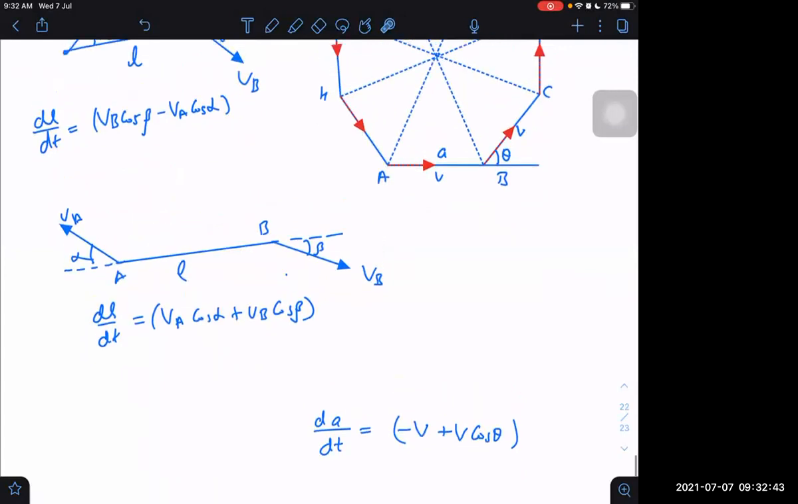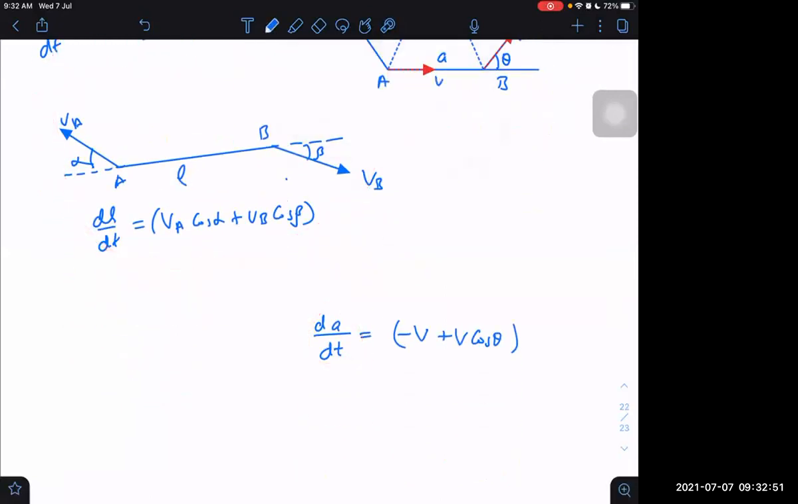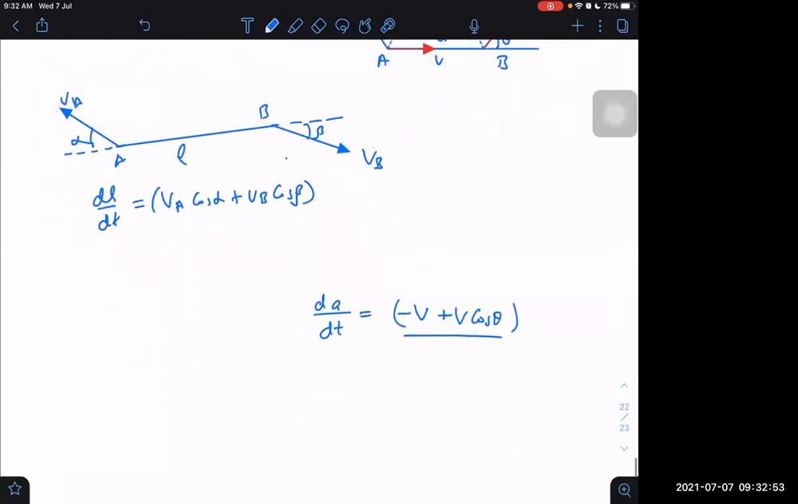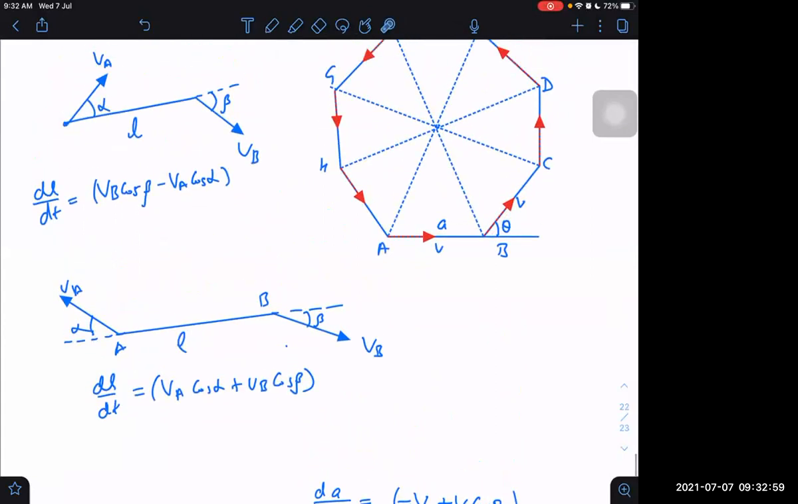But right now, I'm using this information for this particular question by taking the length as A and writing dA by dt, which is equal to minus V plus V cos theta. One more thing we should keep in mind. Will it always remain that, or will it change? It will always continue to be that. Why? Because the diagram is symmetric.